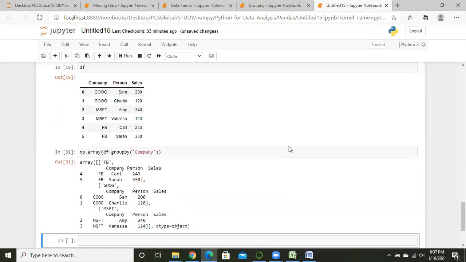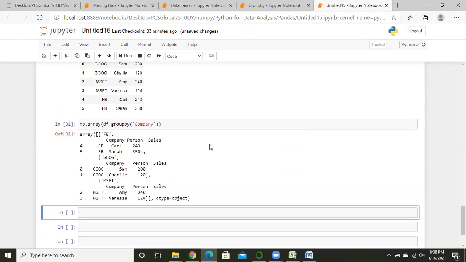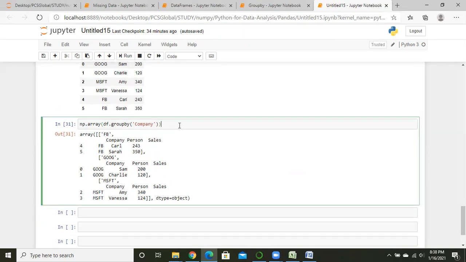We have 6 rows, 2 rows for Google, 2 rows for Microsoft, and 2 rows for Facebook. So group by is actually clubbing that value, helping to segregate that data differently.